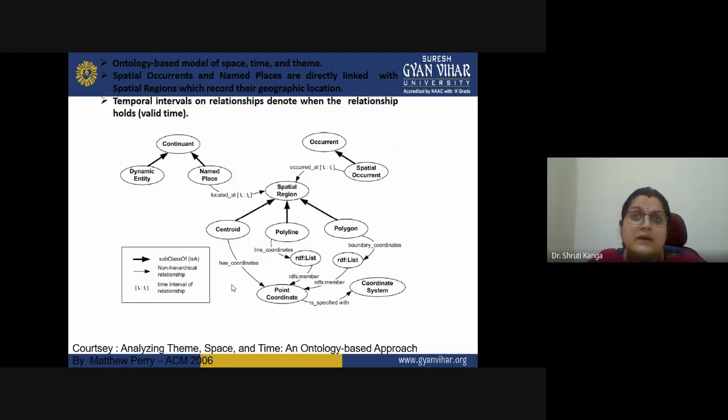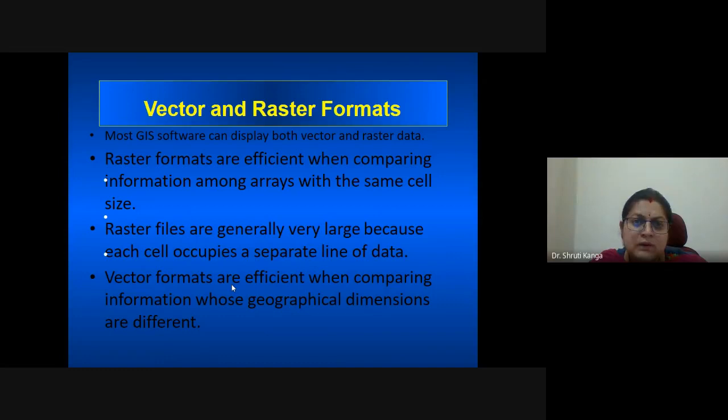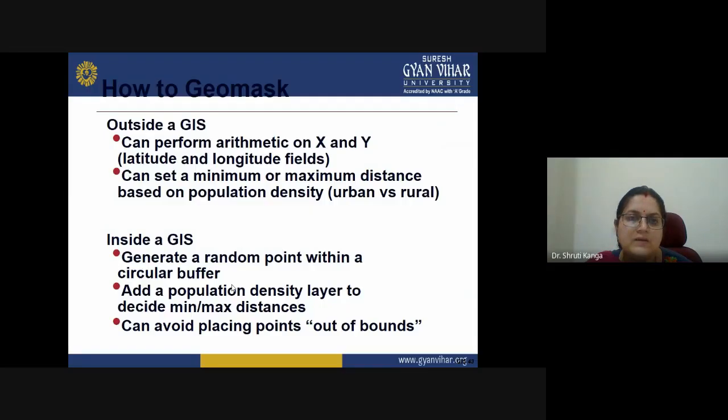of different data sets. Okay, then vector and raster formats. You have to be familiar with the different formats of these data sets which are related to vector and raster formats. Like in vector we have shape files, we have coverage files. In raster we have img files, we have the tiff file. We have other file formats also. So we have to be familiar with the different formats of raster and vector data sets.